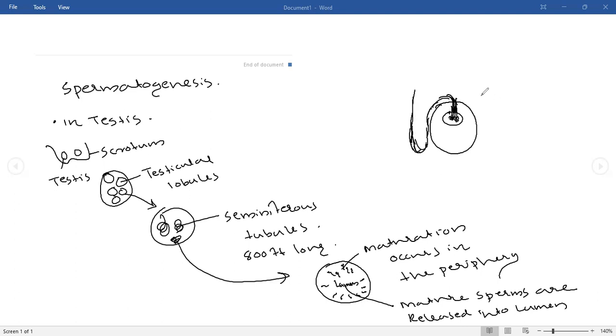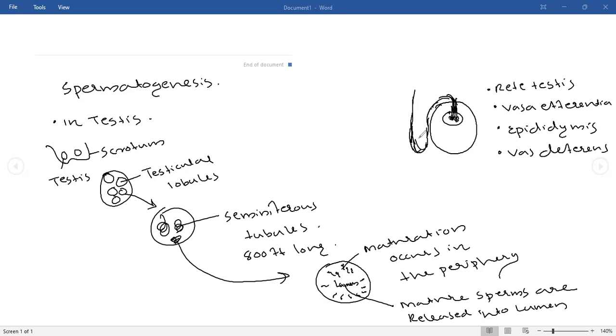So the ducts include the rete testis, vasa efferentia, epididymis, then vas deferens.